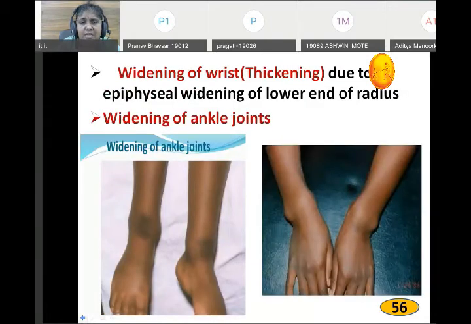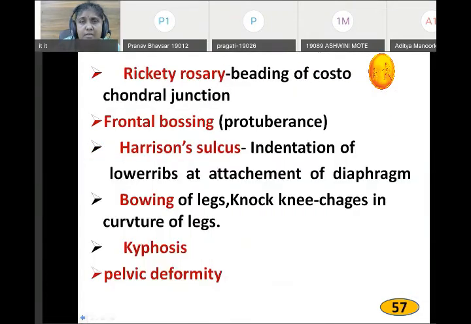Widening of the ankle joints. A short note may be asked on rickets, mainly in biochemistry, but in physiology too, so you should write this. Frontal bossing, kyphosis, pelvic deformity.